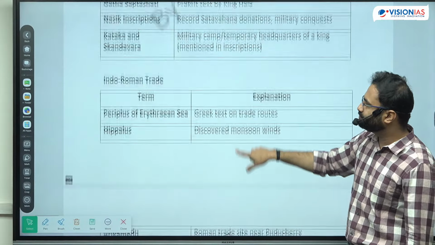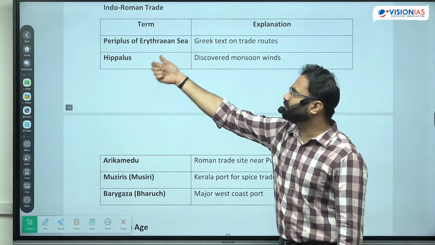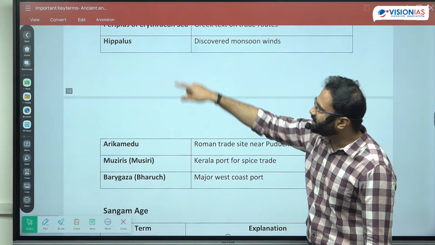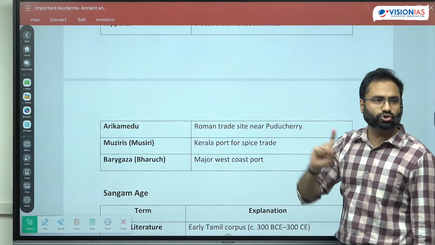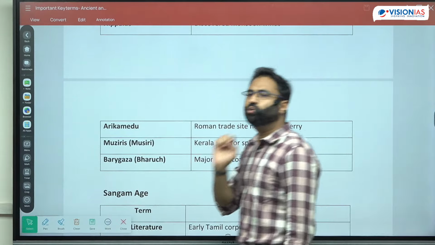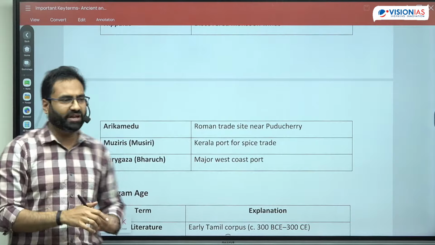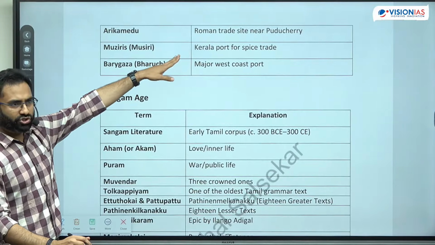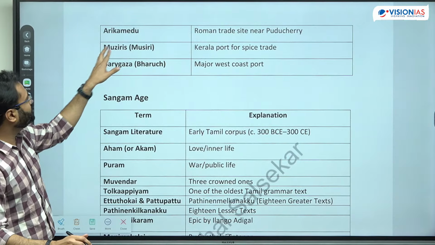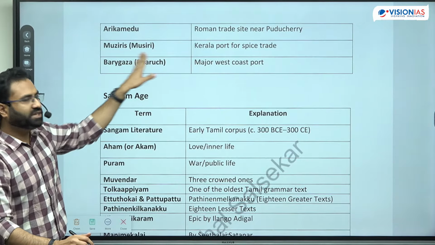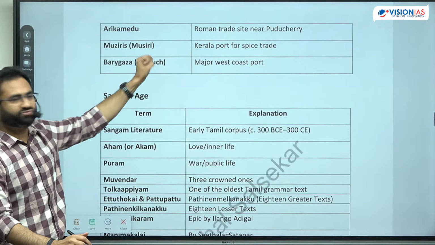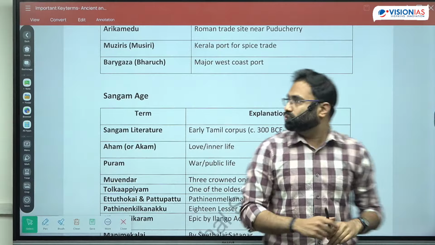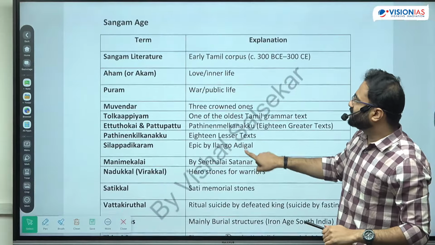Next, certain books like Periplus of the Erythraean Sea talk about trade. There is another prominent personality, Hippalus. Hippalus is said to have discovered the monsoon; he gave an idea regarding the monsoon winds. Next is Arikamedu, a port city and Roman trade center near Pondicherry. Muziris is Kerala's port, mainly a spice trading hub, and Barigaza is the Bharuch region in Gujarat, right? Next is the Sangam age.